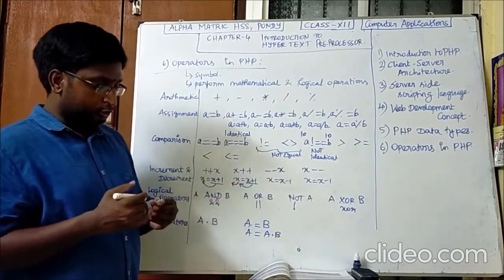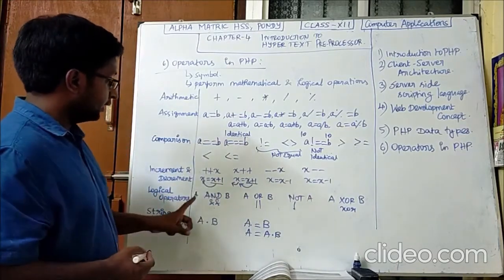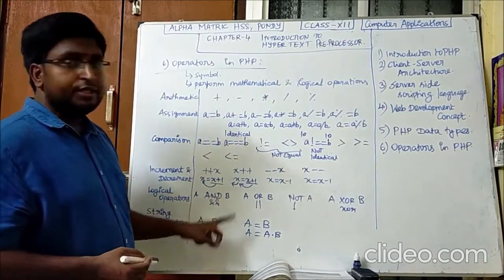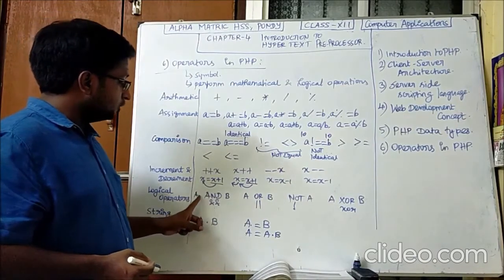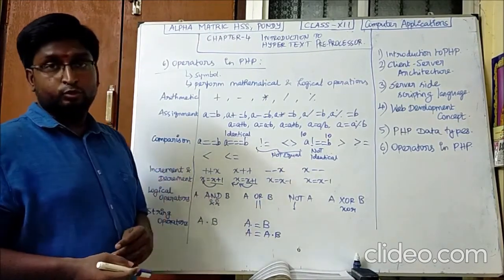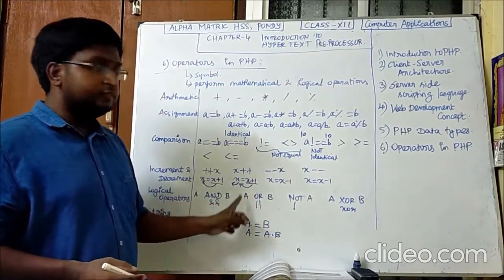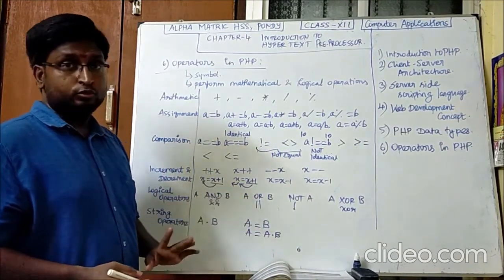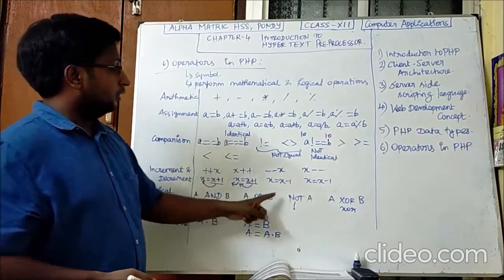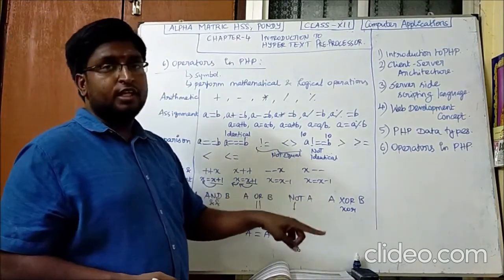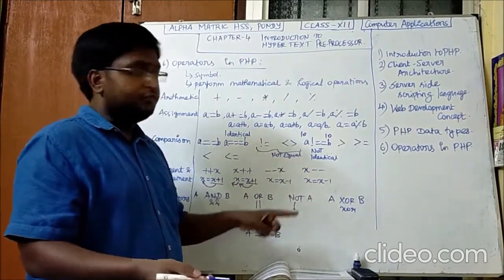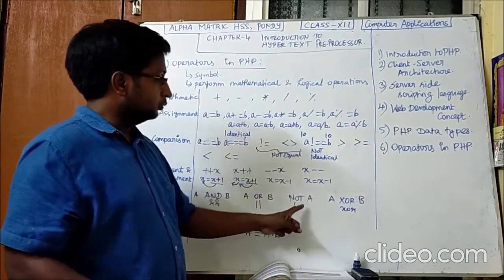Same in the decrement also. And the logical operators: A and B. Say for example, if both the values are true, the result will be true. Here, A or B, if any one of them is true, the result will be true. Not A means the opposite of A. If A is true, the result will be false. If A is false, the result will be true.